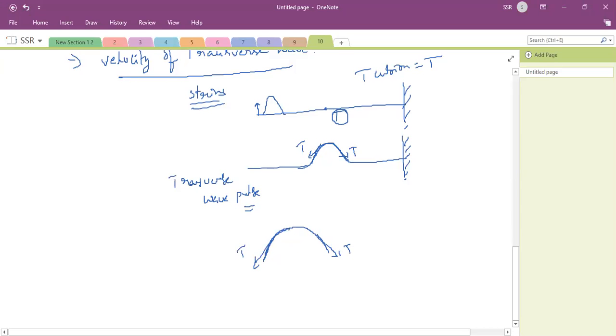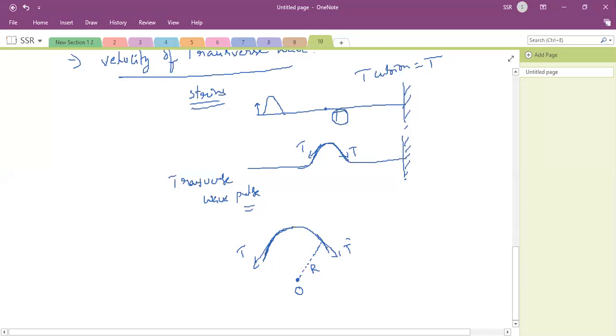Tangent. Okay. Now this wave pulse makes an angle. Suppose you can imagine this is a circle. At the center of the circle, this is like a circular arc I am taking. This is the center for the circular arc. Then you can draw a normal here. Let us say radius r. Then this is the tangent, and for the tangent tension will be T.